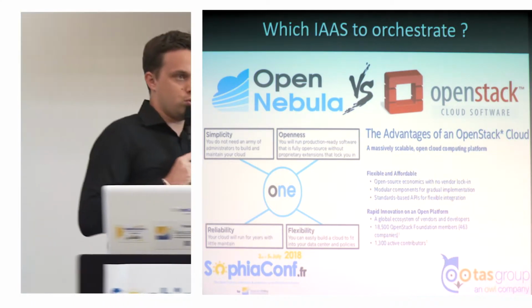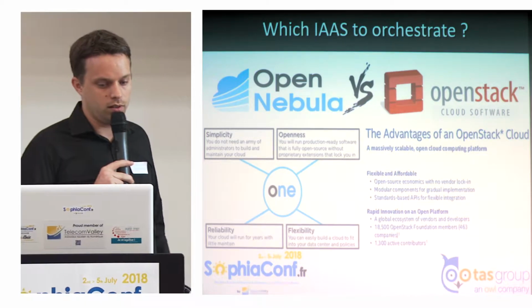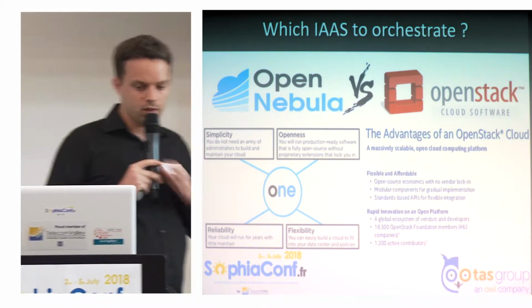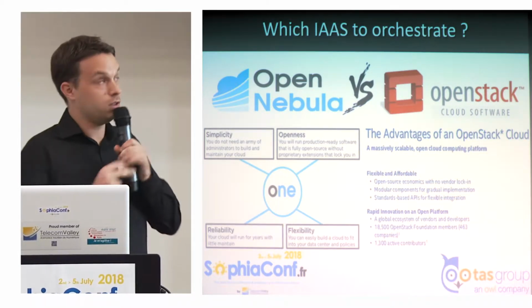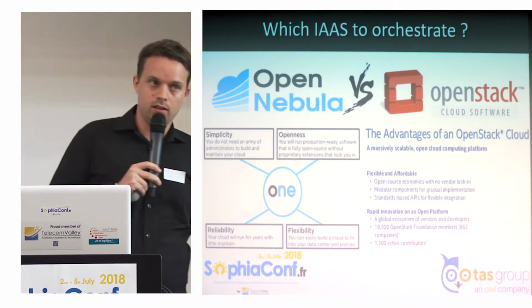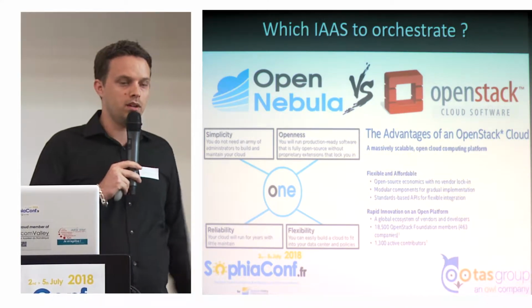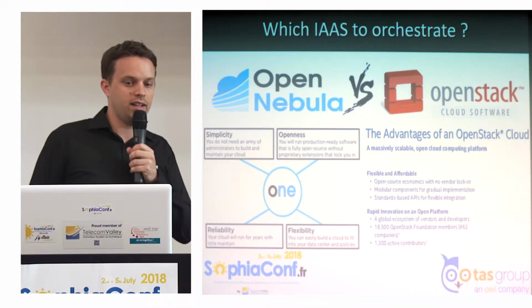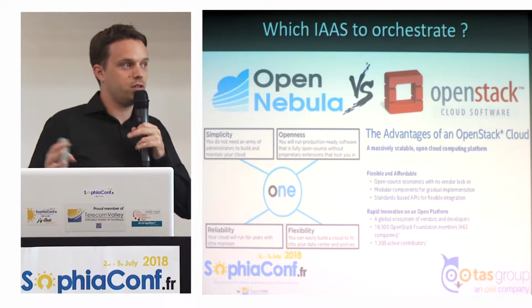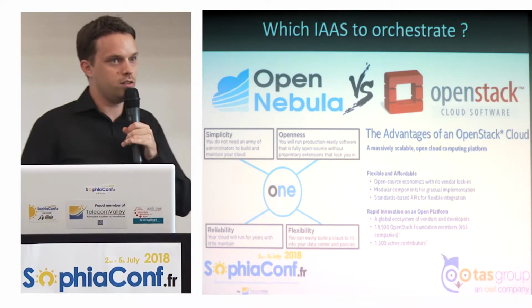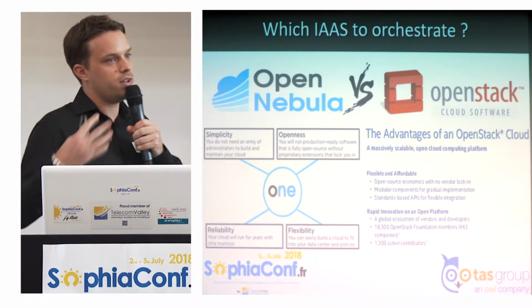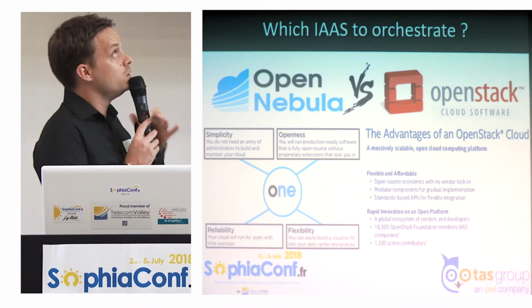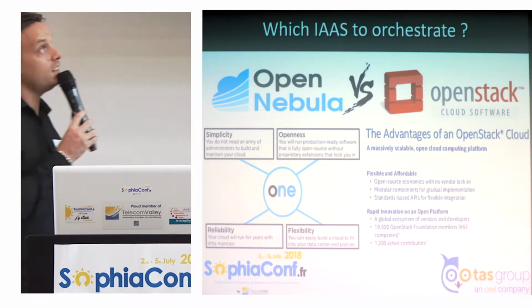So we compare two open source infrastructure orchestrators. The first one, OpenNebula, has the advantage of being simple, open, reliable, and flexible. So we can configure it and every time add new components.